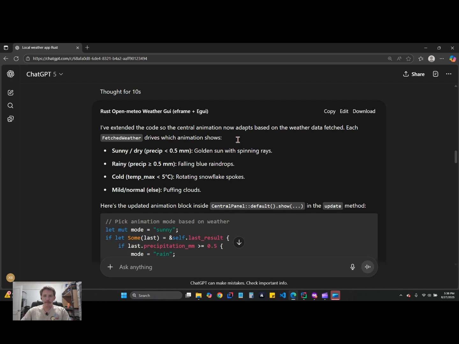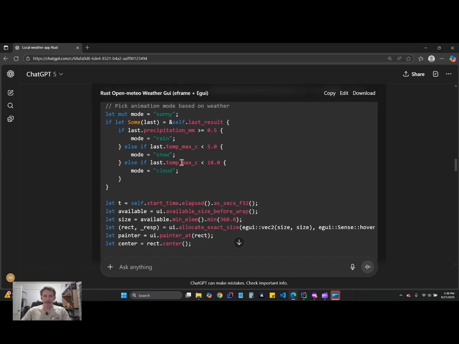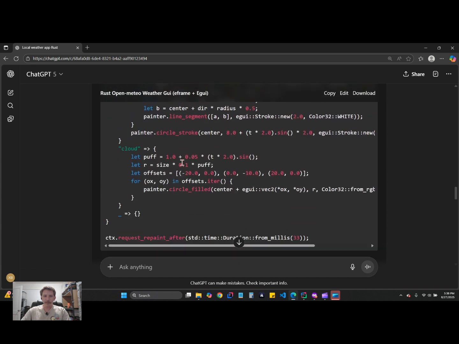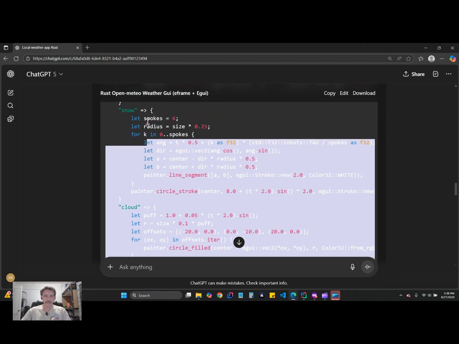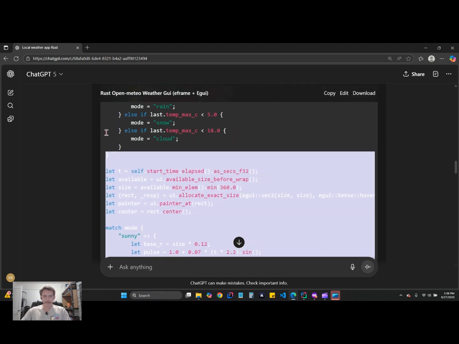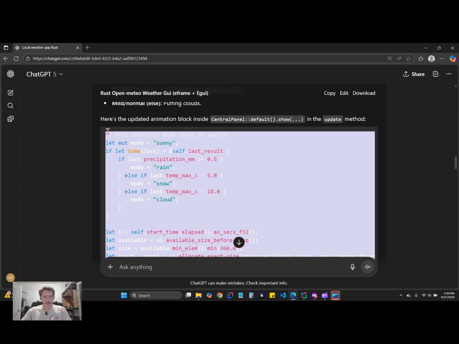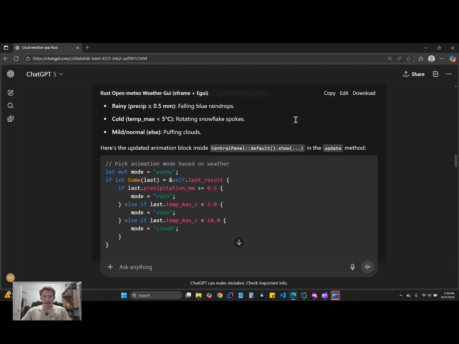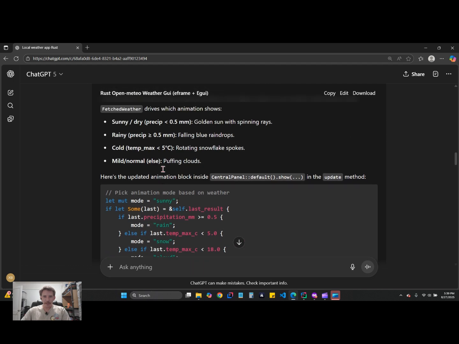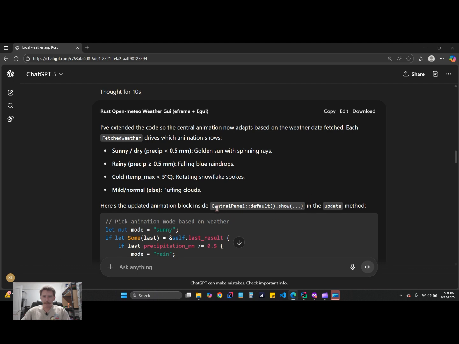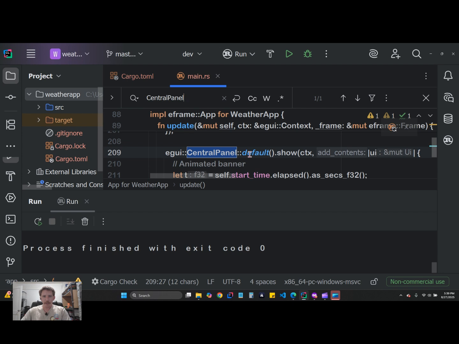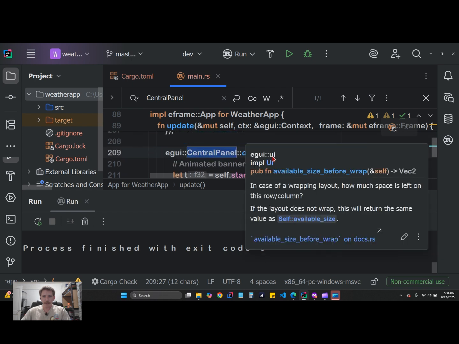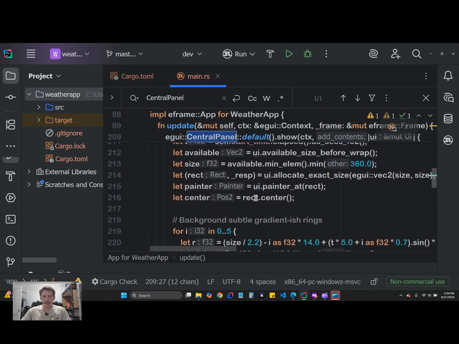Oh, here we go. So what is it doing? It gave me a small code snippet that I'm going to have to search through these 500 lines of code to find. All right, let's see. Inside central panel default show in the update method. Let me see if I can find it. Central panel show. Let's copy this and find this. There we go, that's the only one. Okay, let me throw this down here. Boom.